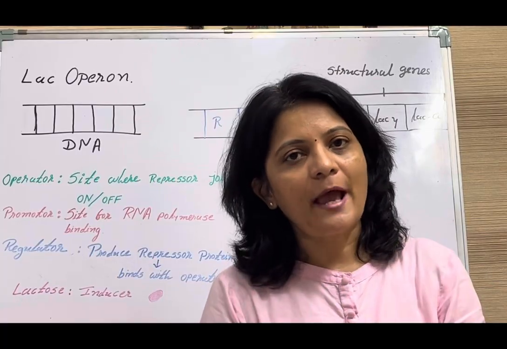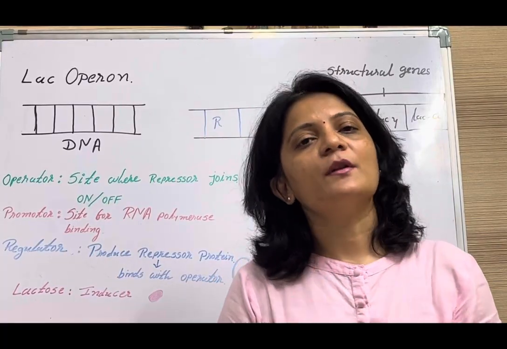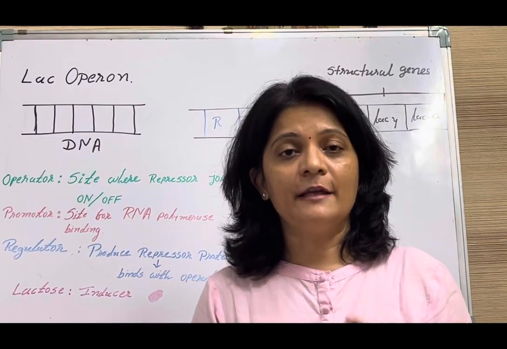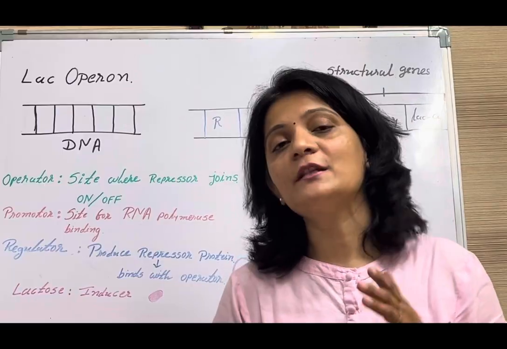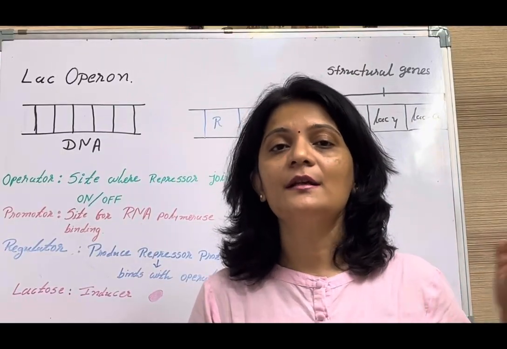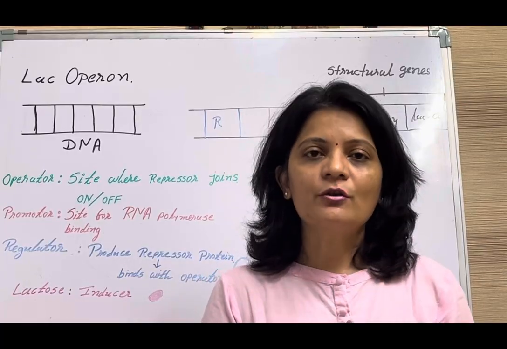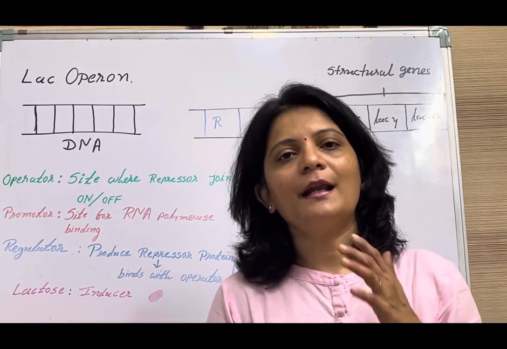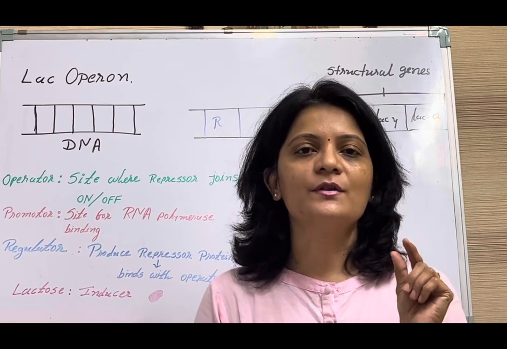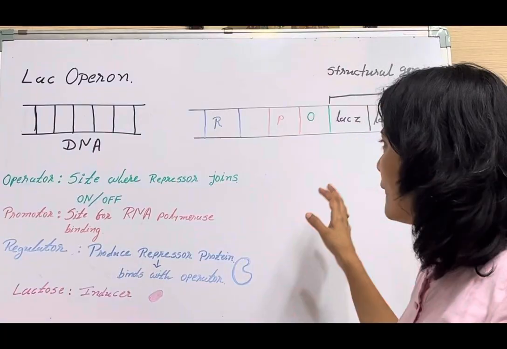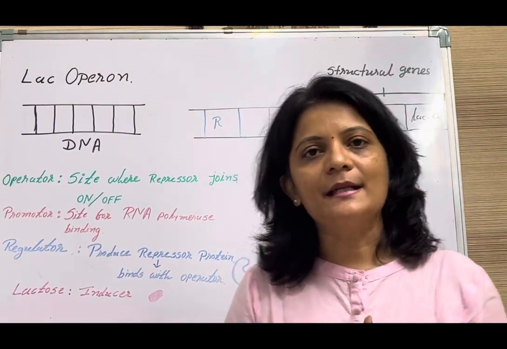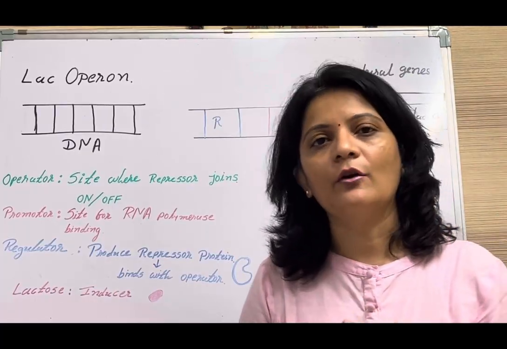So if lactose is absent, the enzymes responsible for the digestion of lactose are not required. But yes, if glucose is absent and lactose only is present in the medium, they need the enzyme which can digest the lactose sugar. So lactose sugar is digested by beta-galactosidase. So here the lactose sugar is an inducer. It induces the production of such enzyme which can digest itself. So let's understand the components of the lac operon first.